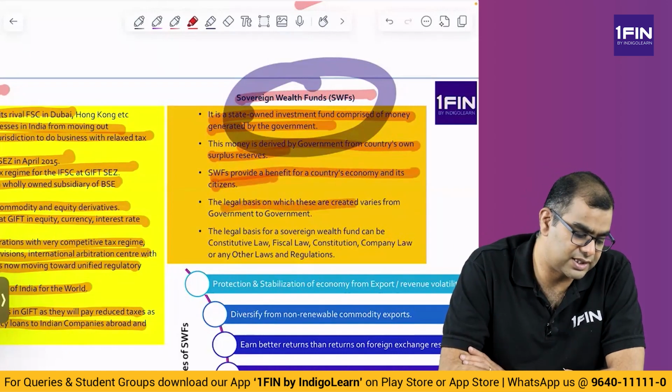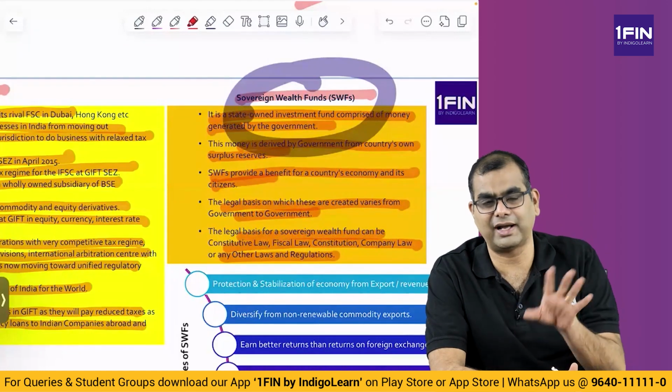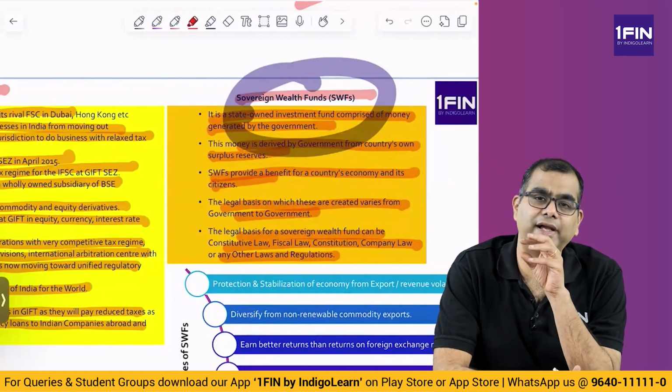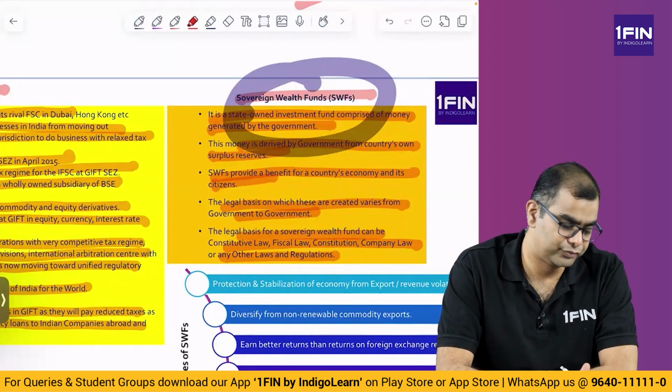The legal basis on which these are created varies from government to government. The legal basis for a sovereign wealth fund can be constitutive law, fiscal law, constitution, company law, or any other regulation. So you create a company or an entity, basically a fund, which will go and invest outside, or it may invest inside also, but largely it will invest outside.